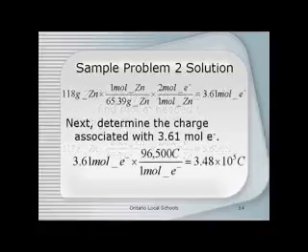Now that we have the number of moles of electrons, we can determine the charge associated with the 3.61 moles of electrons. So we take our 3.61 moles of electrons and multiply it times Faraday's constant, which relates that there are 96,500 coulombs of charge carried by every 1 mole of electrons. When we do that, we get a total charge in this reaction of 3.48 times 10 to the fifth coulombs.